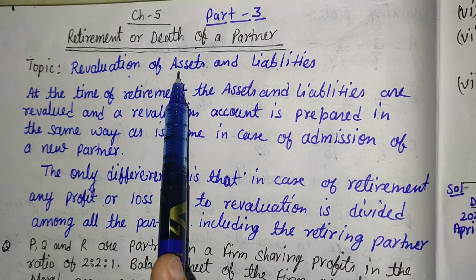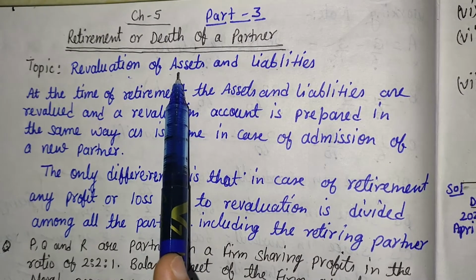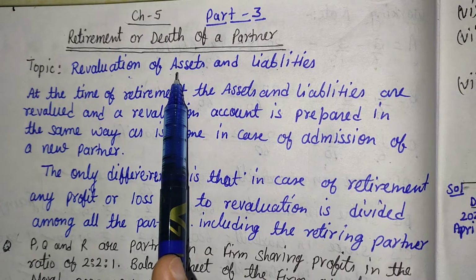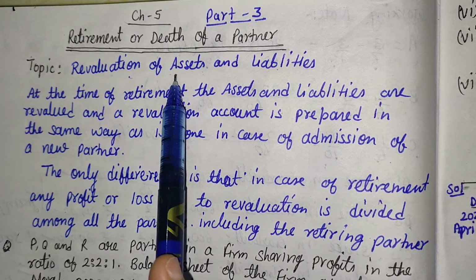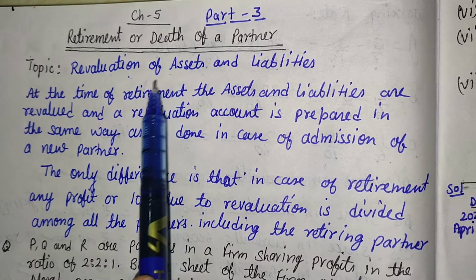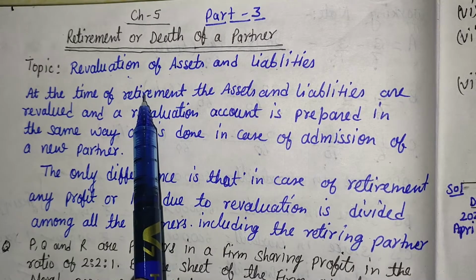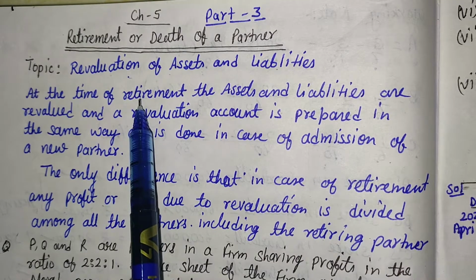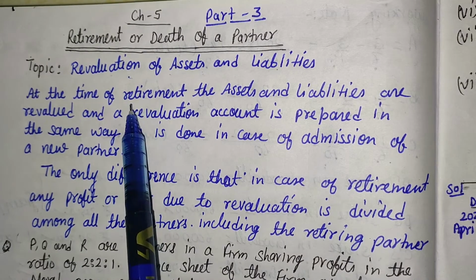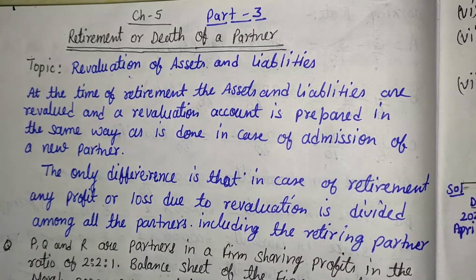But the only difference is that at the time of admission we are not providing the share of profit and loss to the admitting partner. But at the time of retirement we provide the share of profit and loss to the retiring partner. The only difference is that. Otherwise the whole topic is same. For understanding this topic, again let's take an example.